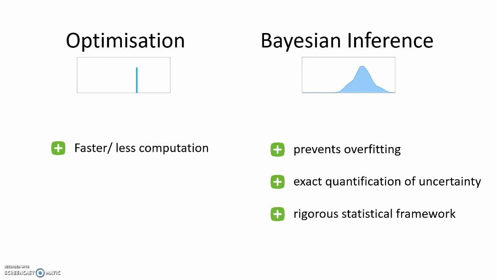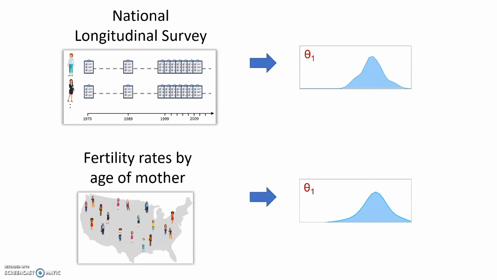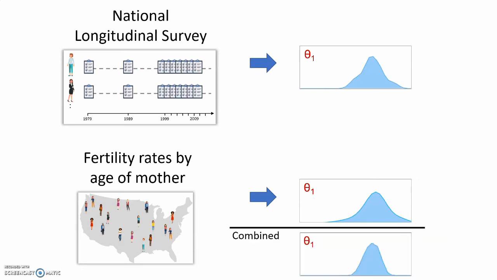And the posterior distributions we obtain from the Bayesian inference are part of the rigorous framework which is Bayesian statistics. We can therefore use standard Bayesian statistics to combine the two distributions we inferred from the two datasets to a new distribution. This combined distribution contains all of the learnings from the National Longitudinal Survey and the fertility rates. We can, for example, see that the new distribution is narrower. That is because it was effectively learned from more data.